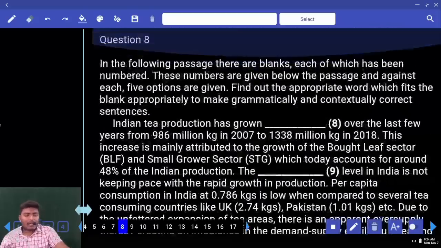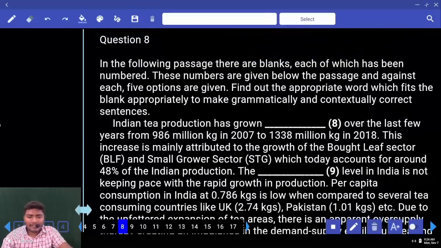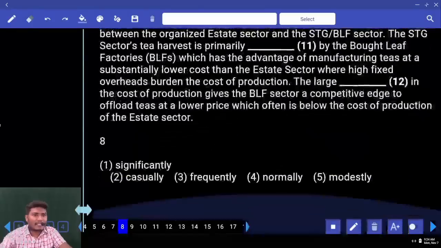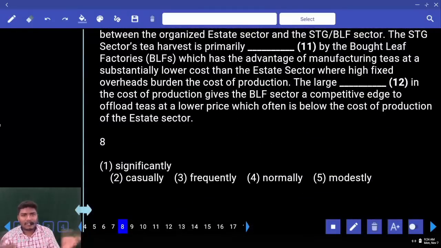Now if you go and use this here, the tea production has grown dash over the last few years. If you read only till here, you cannot answer. Now look at the further line. What is given? From 986 million kg in 2007 to 1338 million kg in 2019. Now it is called what? What type of increase? What type of production is this? Significant. Two types of results could be there, right? For example, if it decreased, immediately you have to go for the negative. It is increased, so you have to go for the positive. That is called a significant increase.